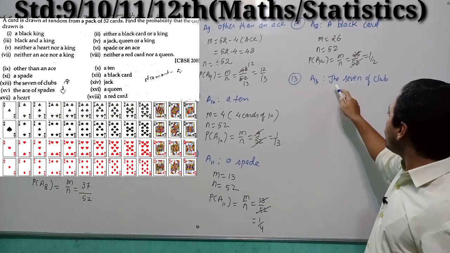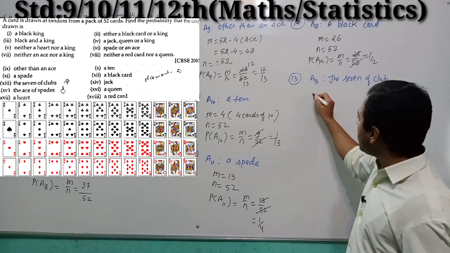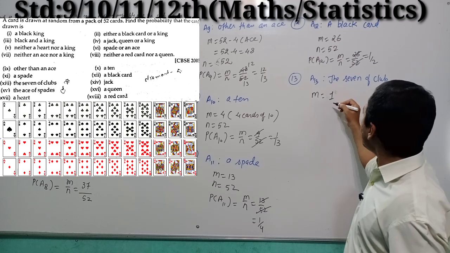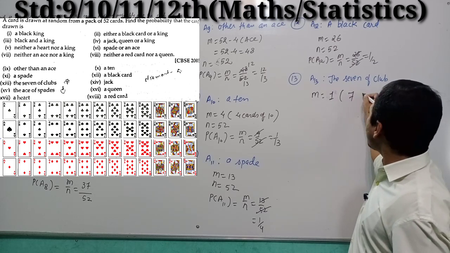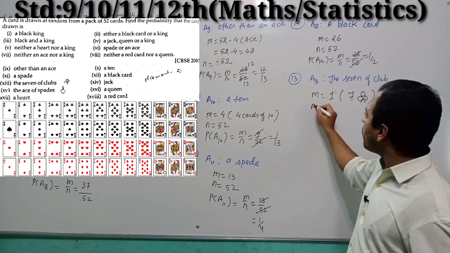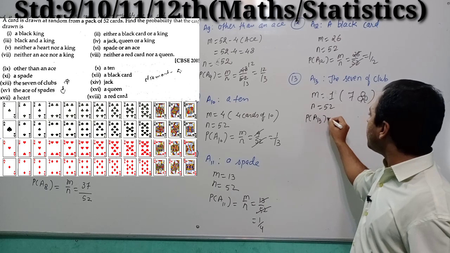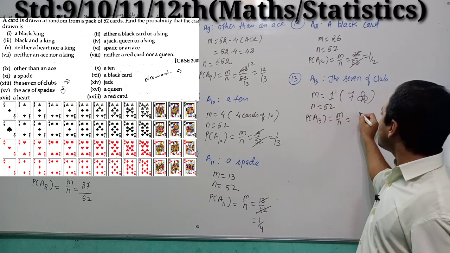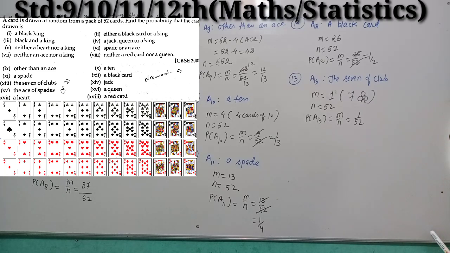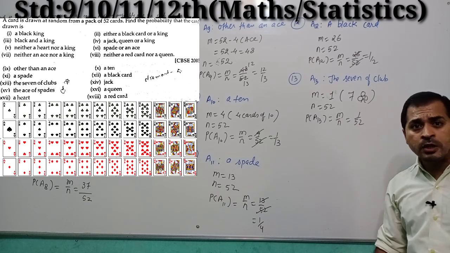Here you want to find out the 7 of club card. So we know that there is only one card of 7 of club, right students? And the total number of cards is 52. So P of A13, M by N, so 1 by 52. So the probability of getting the 7 of club card is 1 by 52.